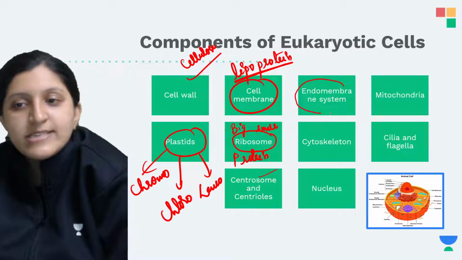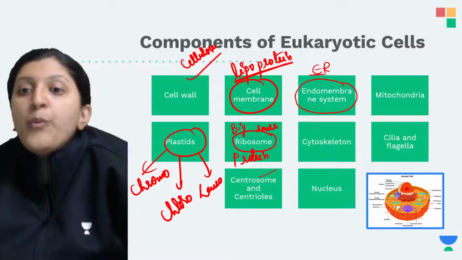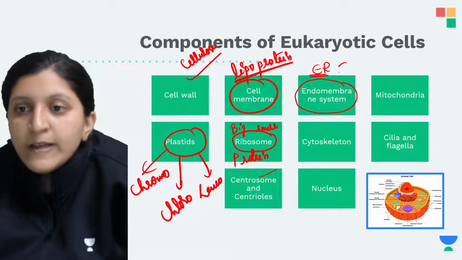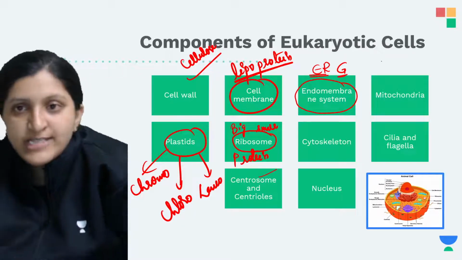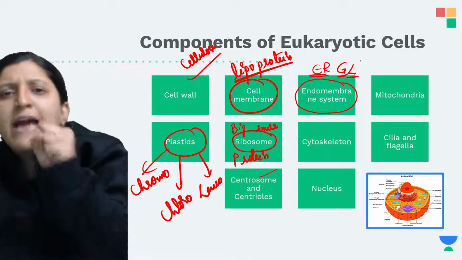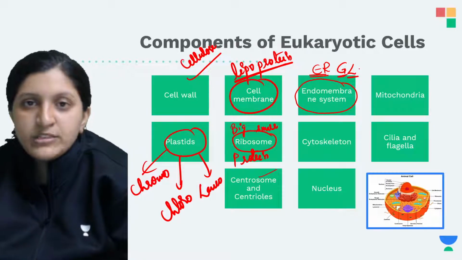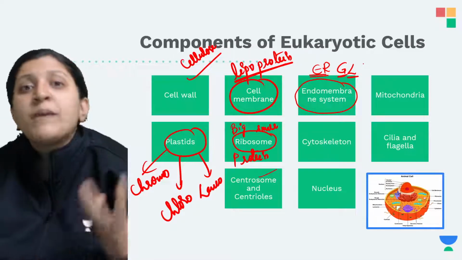The endomembrane system I discussed with you. That is the endoplasmic reticulum, where modification of protein is done, and modification of lipid is also done. Under the Golgi apparatus, basically packaging is done. Then there is the lysosome, where hydrolytic enzymes will be there. They act on old organelles, a dead and damaged cell, or maybe an infected cell.